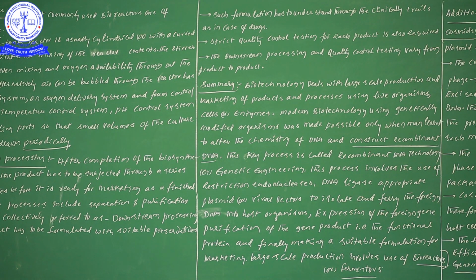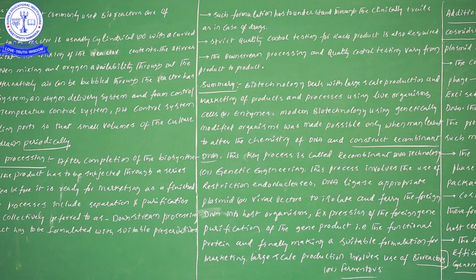In this case we definitely have to go through clinical trials. If in your bioreactor or fermenter you are producing any kind of drugs, we have to do a series of processes for purification. That is what we call clinical trials.